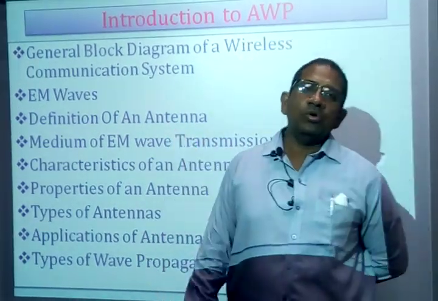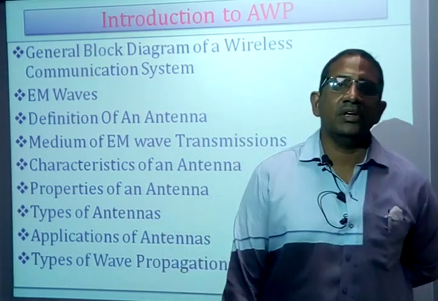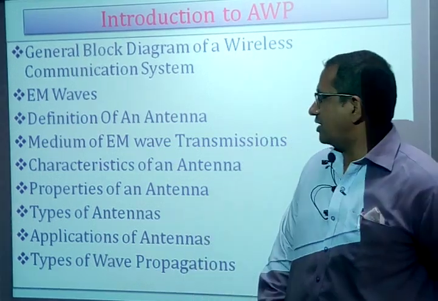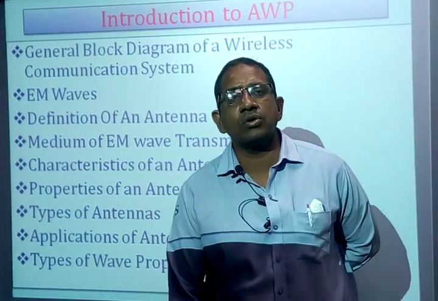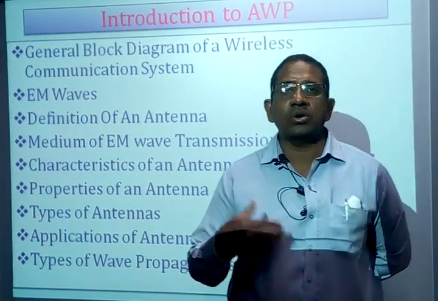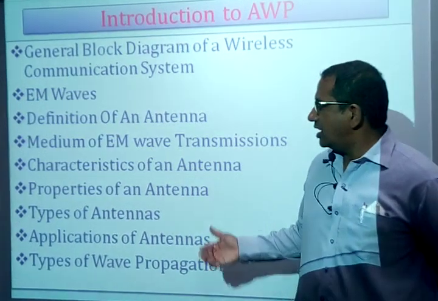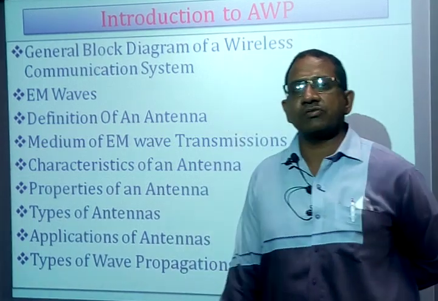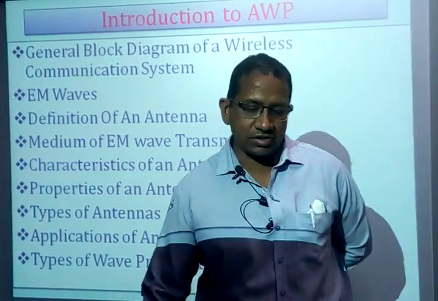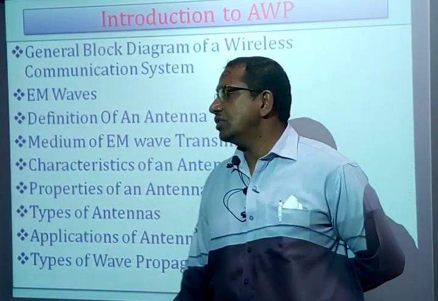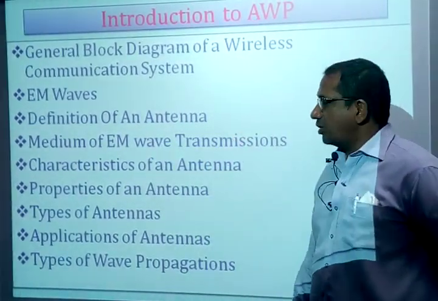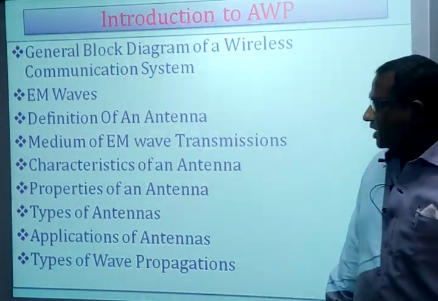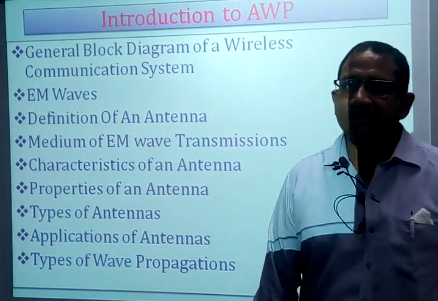The transmitting antenna is going to radiate EM waves, and the receiving antenna is going to receive the EM waves. So I am going to cover the basics of EM waves, then what an antenna is and the definition of an antenna, then the various mediums through which we transmit the EM wave. After that I go with the characteristics and properties of an antenna, types of antenna, applications of an antenna and types of wave propagation in free space. We will try to cover at least up to the medium of EM wave transmission, and characteristics and properties of an antenna we will see in the next session.